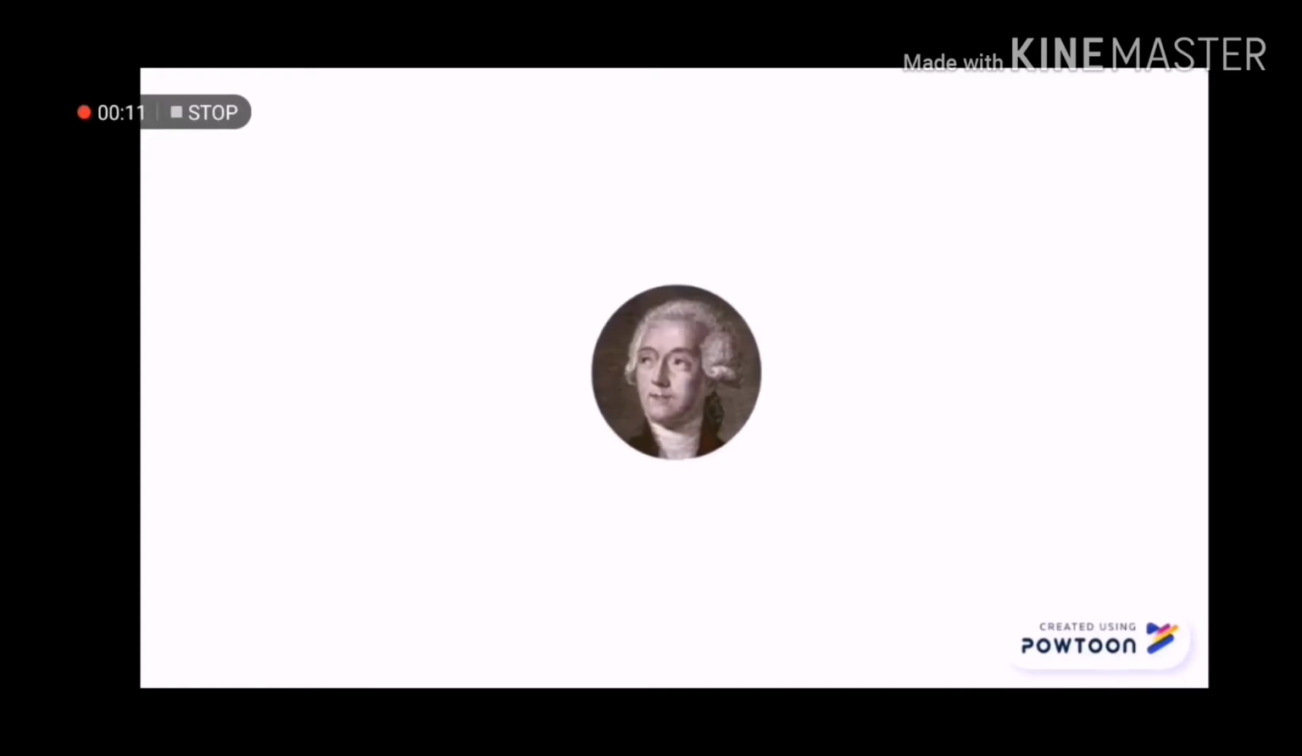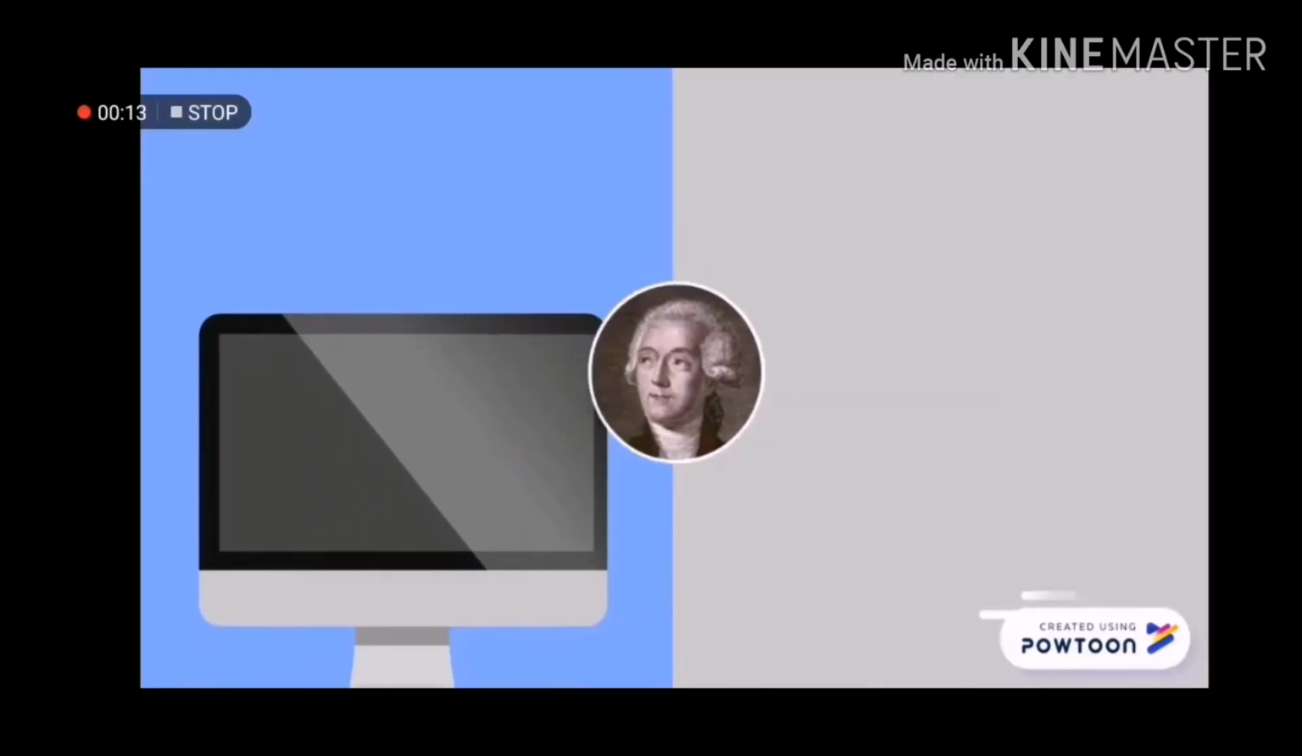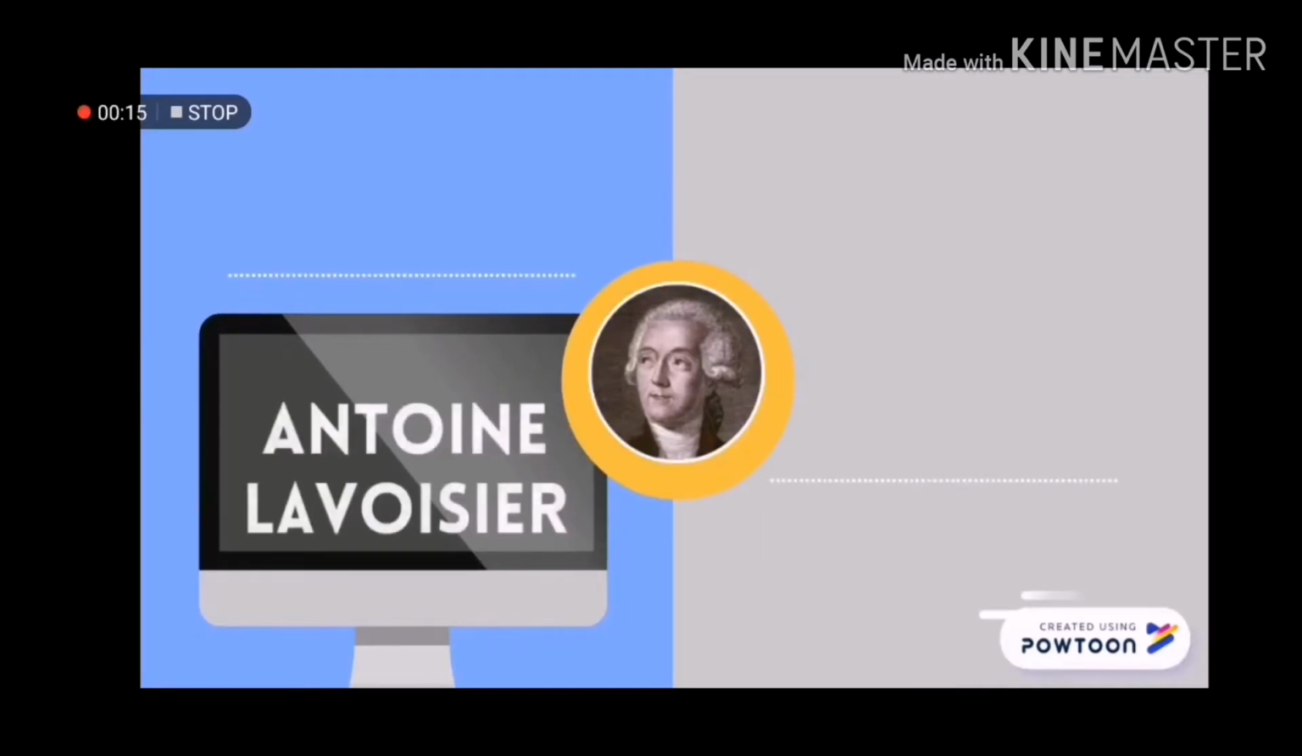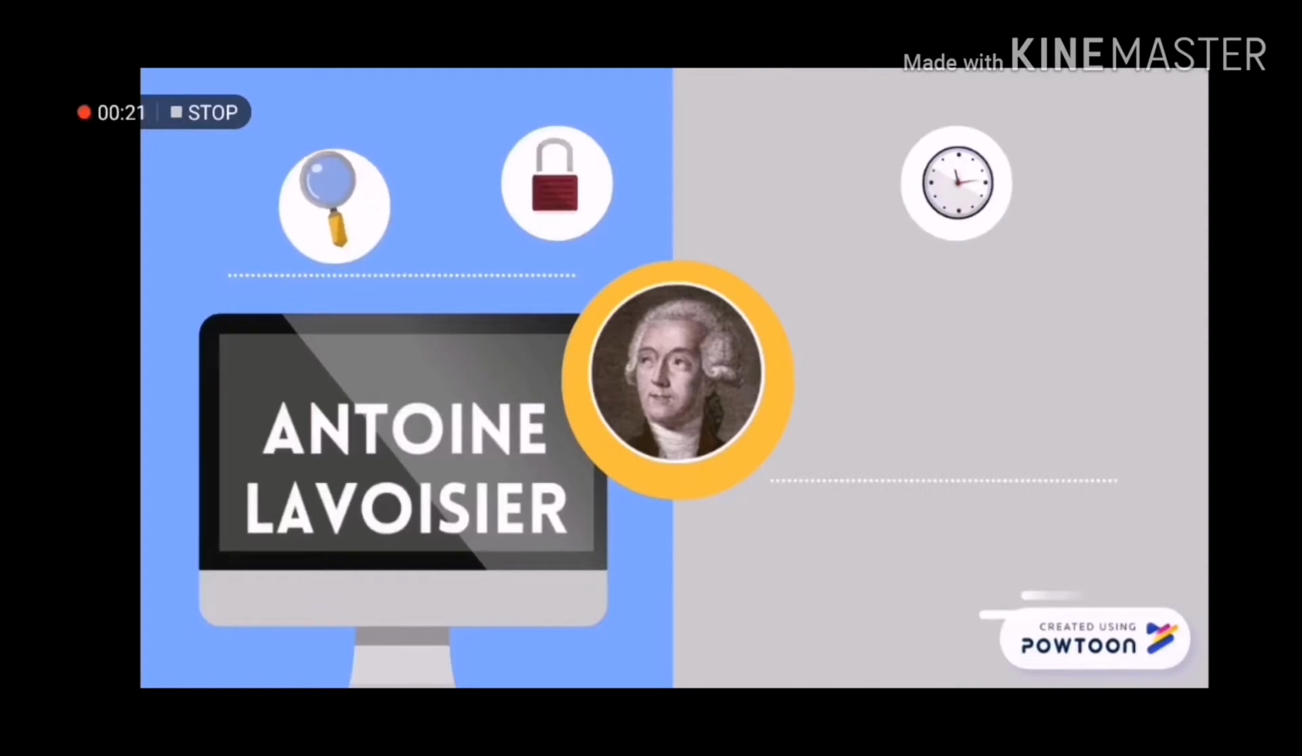Antoine Lavoisier was a French chemist who conducted work that would revolutionize the science of chemistry. He is known as the father of modern chemistry. Antoine Lavoisier helped change the way scientists observed chemistry, conducting and measuring experiments in the way that it is today.